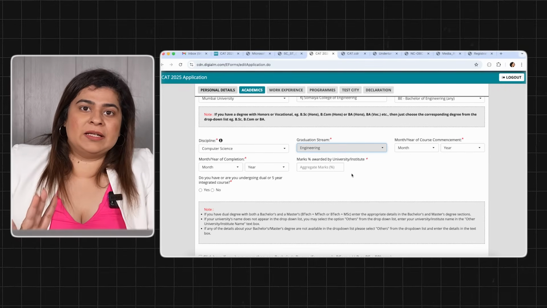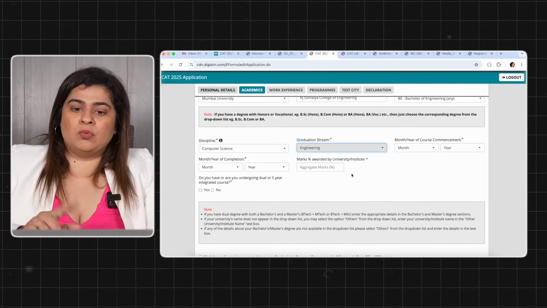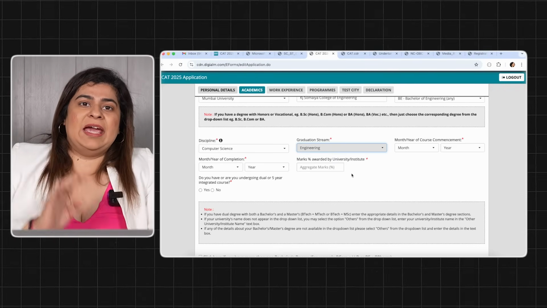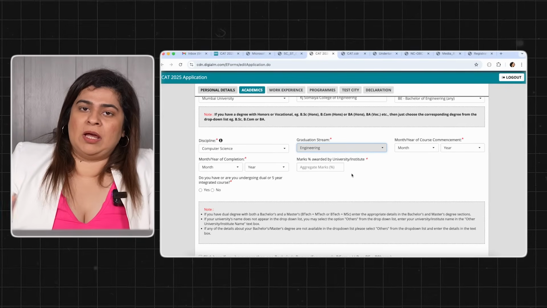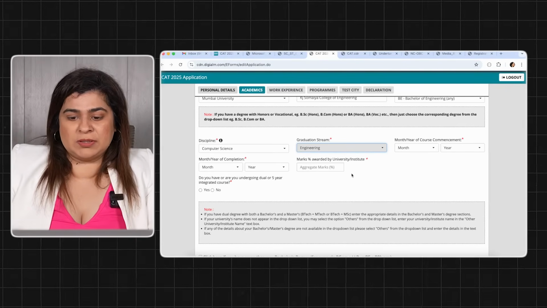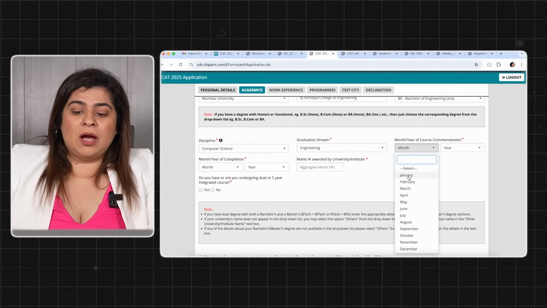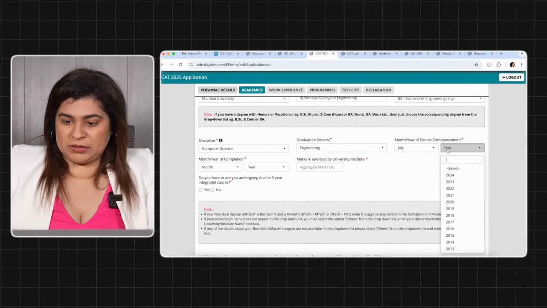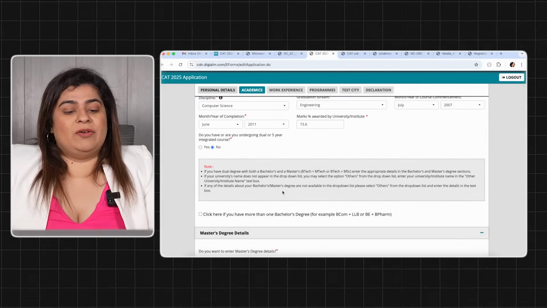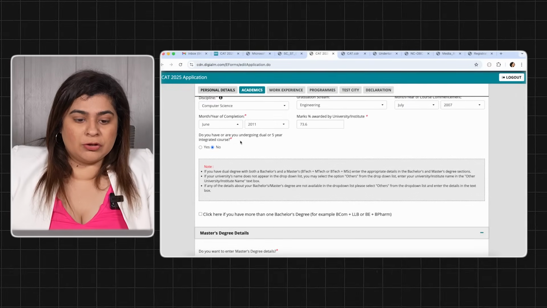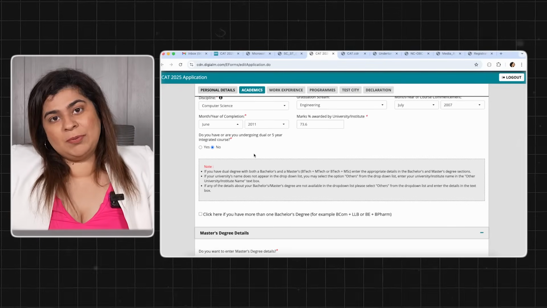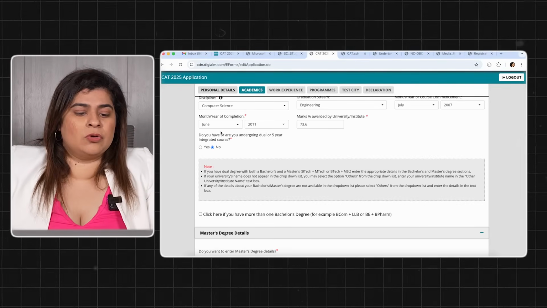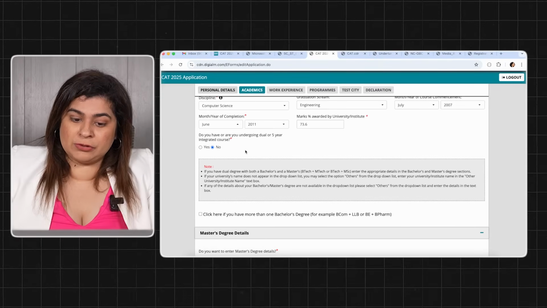Please make sure if you're getting CGPA or any grades, you convert it to percentage. Every university behind their mark sheet has the conversion formula for CGPA to percentage. So please check that and accordingly make sure you submit it. Okay. Lastly, you have to mention, do you have or are you undergoing a dual or a 5-year integrated course? So for people who are pursuing a 5-year integrated course, of course choose yes, otherwise select no.